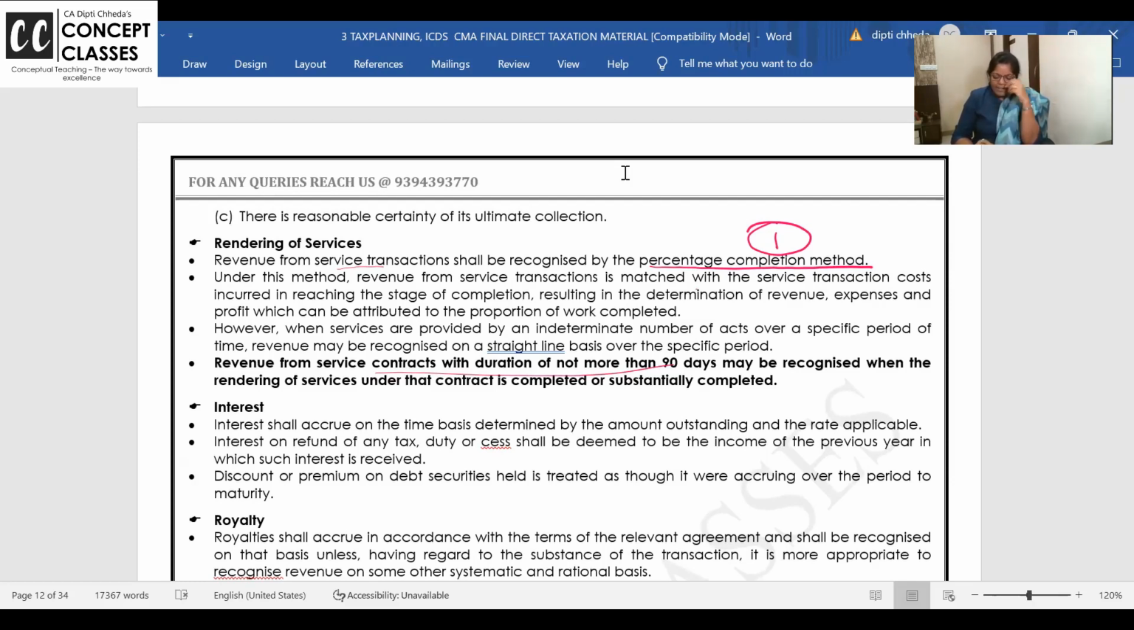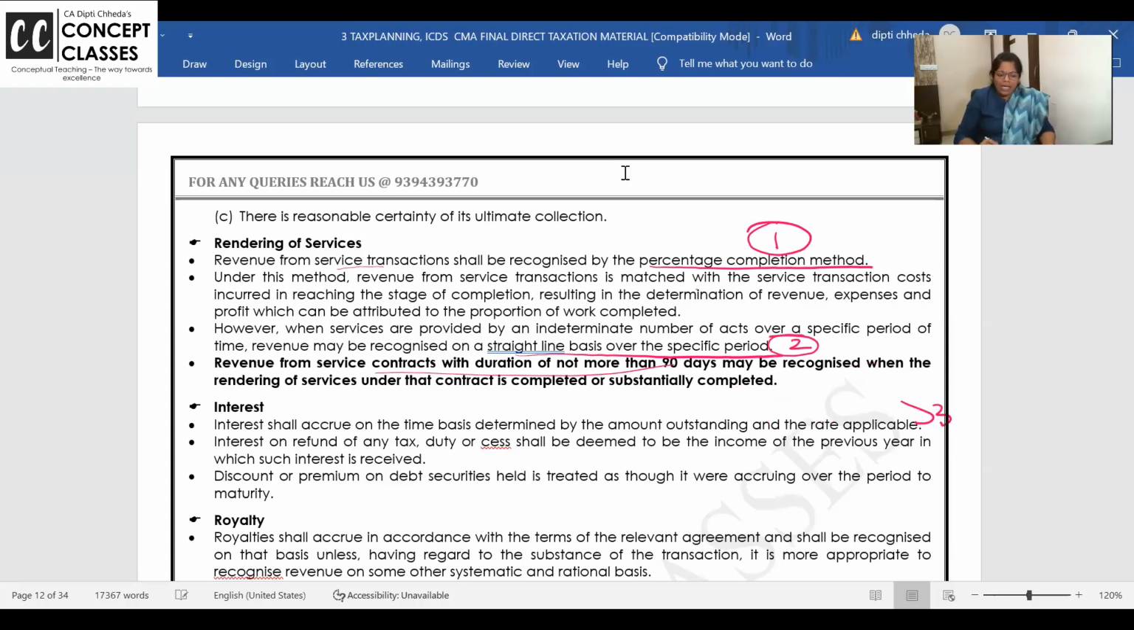However, when services are provided by an indeterminate number of acts over a period of time, you can do it on SLM basis. For example, if I am giving you coaching of direct taxation for 4 months and I have charged the fees initially, can I take it over 4 months? If I start my coaching on 1st March 2022 and I have charged 4 months fees from all of you, 1 month I will put it here, 3 months I will put it in the next year. So straight line basis, I want all of you to please give it numbering, straight line basis.